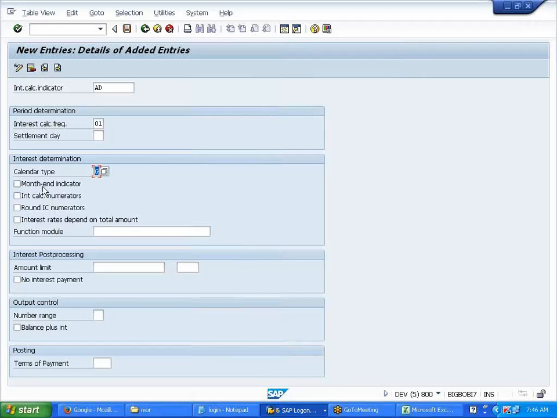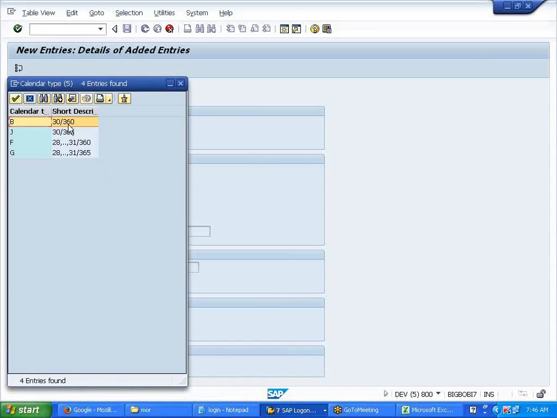Now this month indicator is where, see here. Now I'll select this here. What does it say? 30 days in February is only possible when using calendar type bank calendar. So if you select this month indicator, it means you are taking February in conjunction with 30 days. They are putting it in such a way that interest will be 30 days, 30 days, 30 days across. Then you need to select this bank calendar.